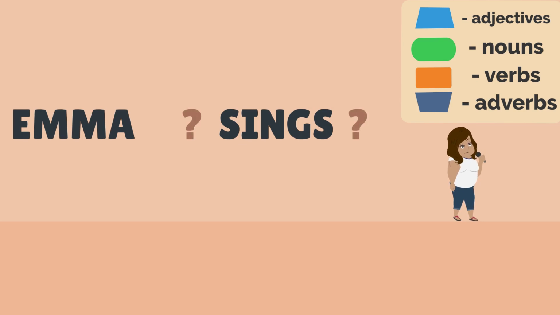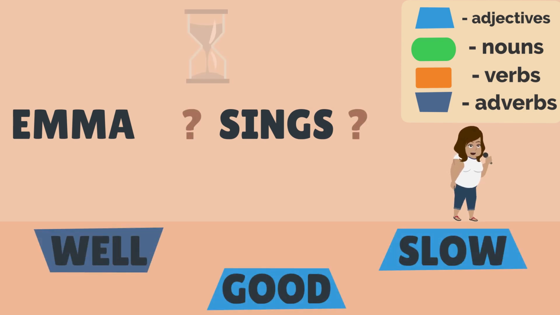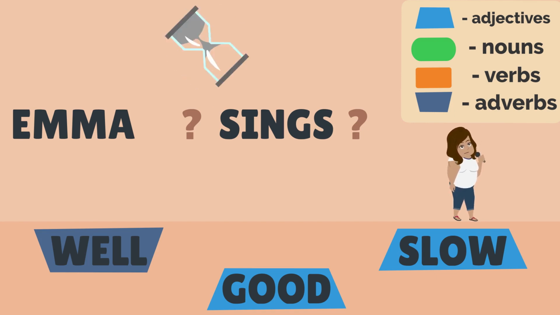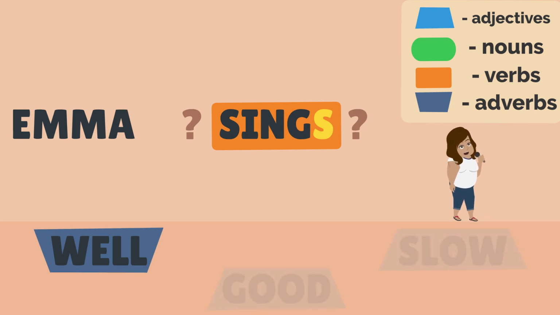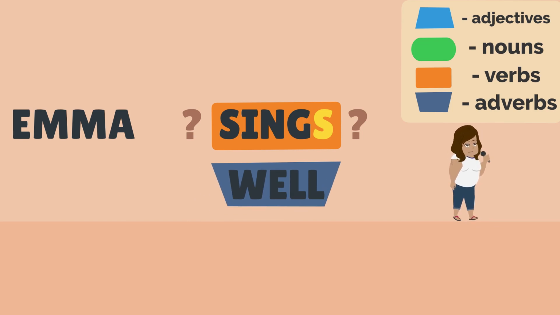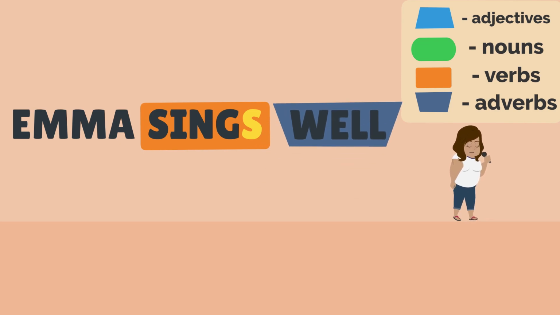Describe. The word sings is a verb. Adverbs describe verbs. Usually, the adverb is placed after the verb it describes. Emma sings well.